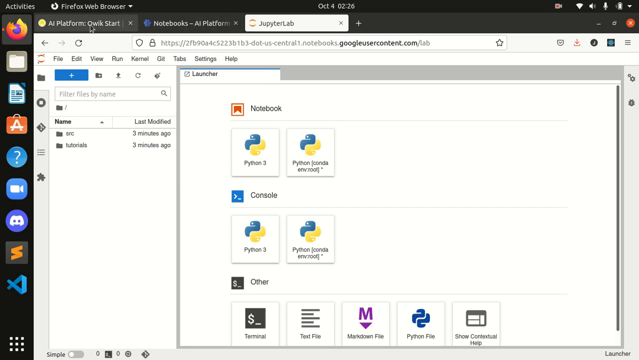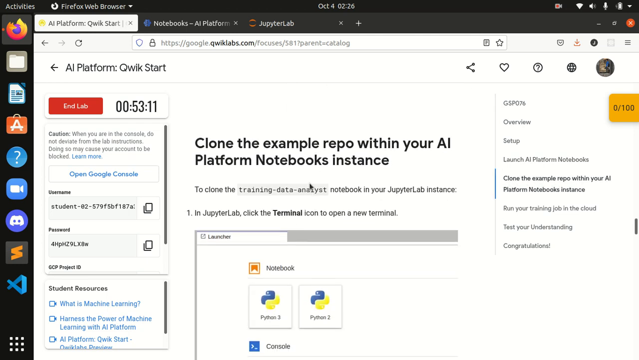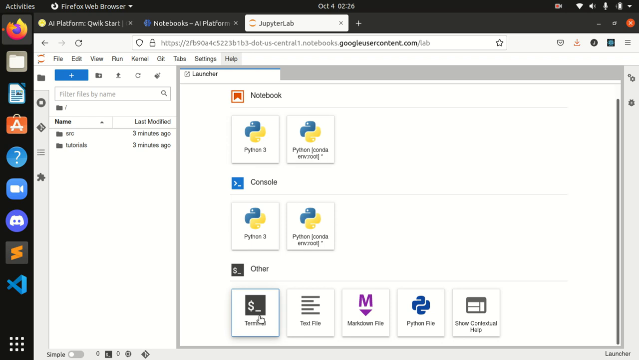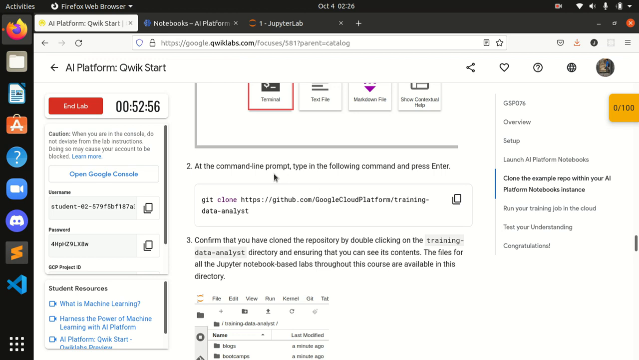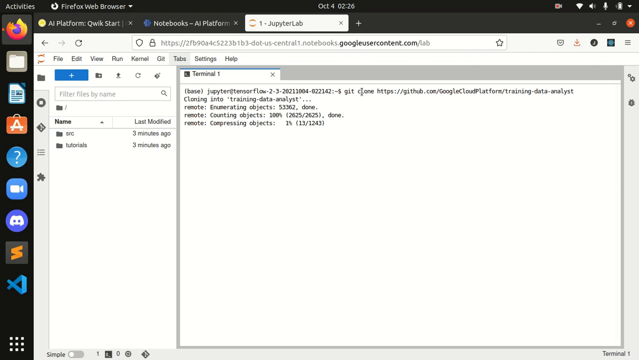So guys, we are in our Jupyter Lab. Okay, clone the example repo within your AI platform. To clone the training data analyst repo, I will click on Terminal, which is over here. Okay, my terminal is here, and in the terminal, at the command line prompt, type the following. I will paste this command line and press enter. Our entire source code is going to be cloned over here. It's a simple git command. Let's wait for some time while it clones.